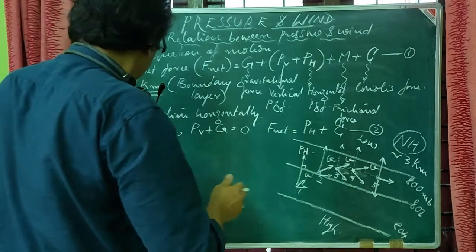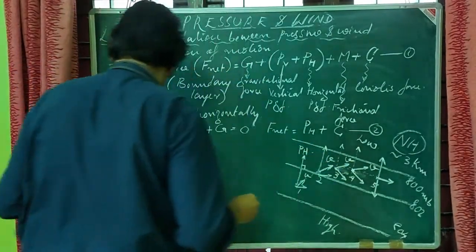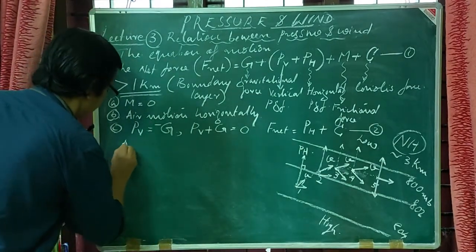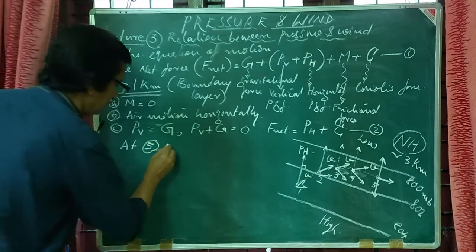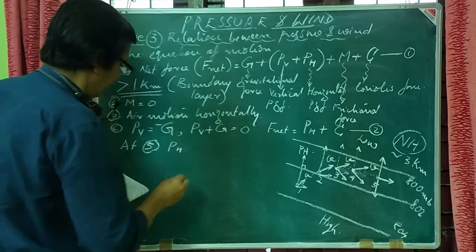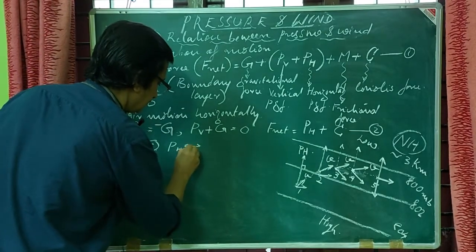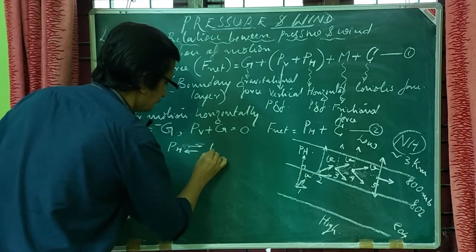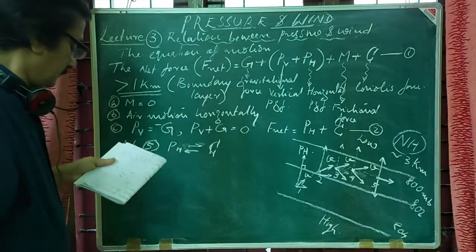So at the last point 5, we can see pH just balances with C, the Coriolis force.